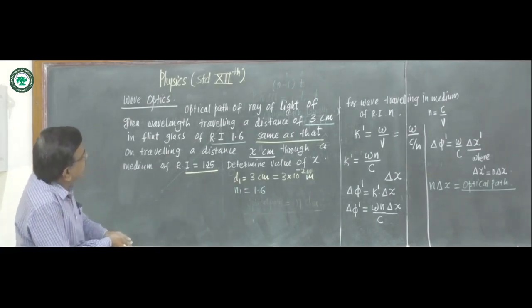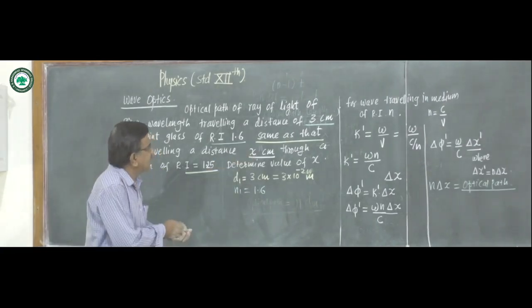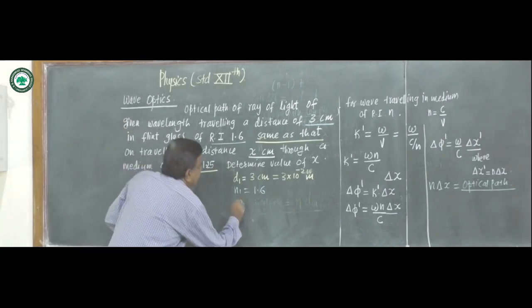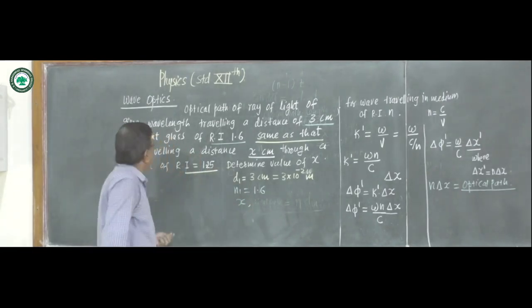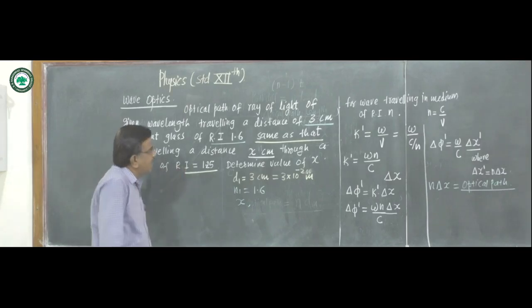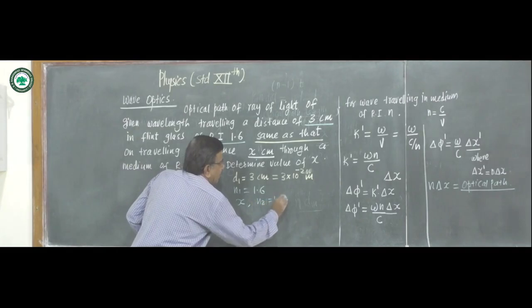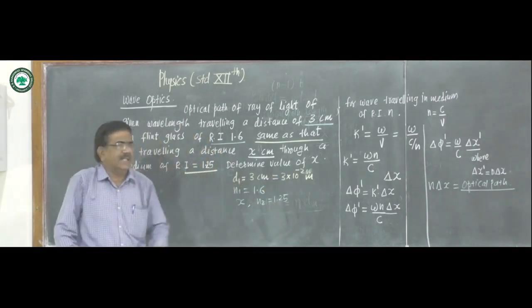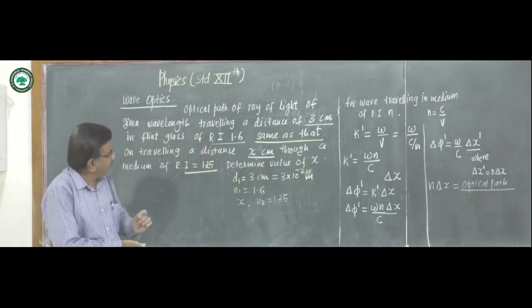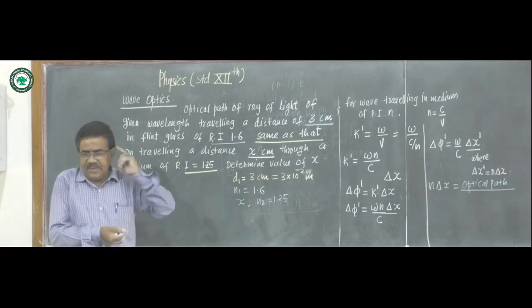Now the next distance is x, and the second refractive index is n2, 1.25. This is our given data, and we have to find the value of x.